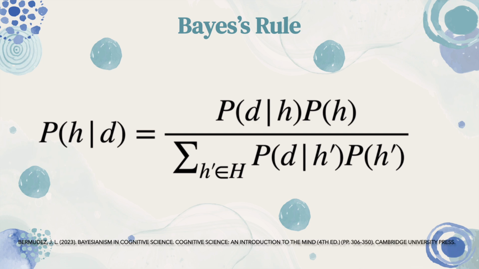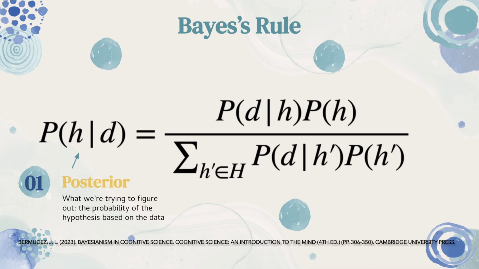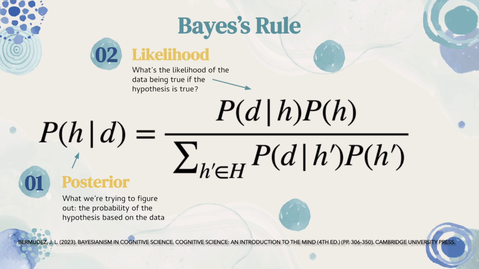This key equation of Bayesian inference, aka Bayes' rule, synthesizes all of these probabilities to find out the probability that the rumor is true, given that your friend is the one who told you. This term, the posterior, is what we're trying to find out. It's the probability of our hypothesis that the rumor is true, given the data, that our friend was the one who told it to us.